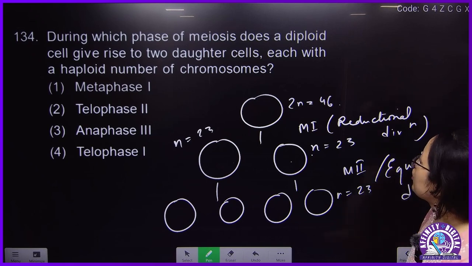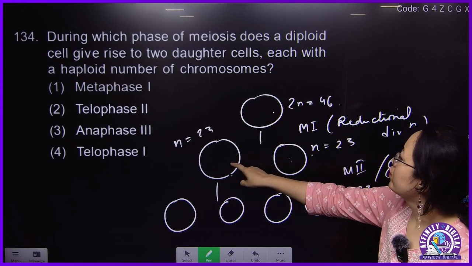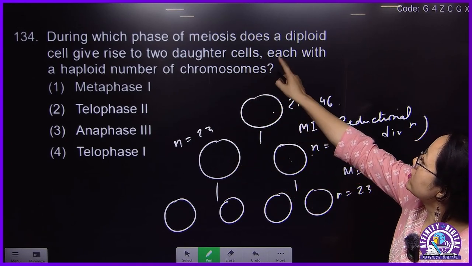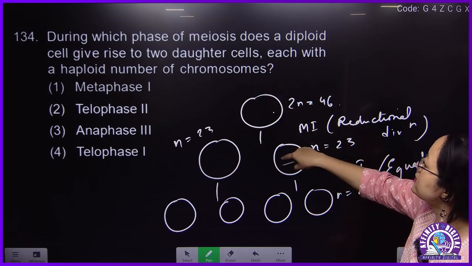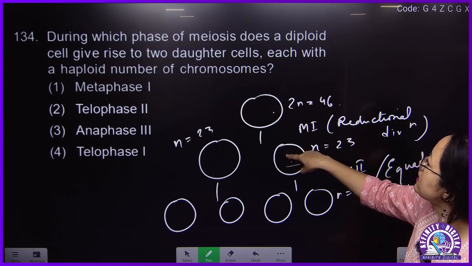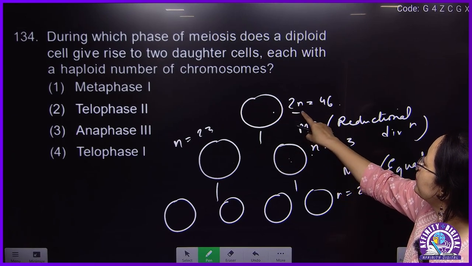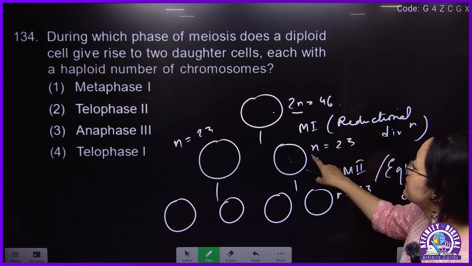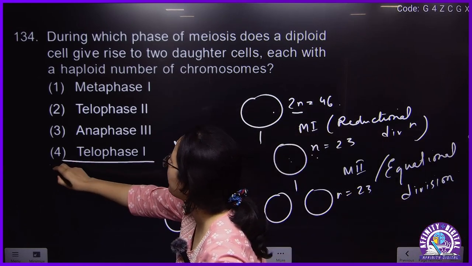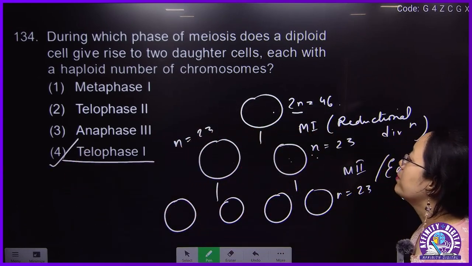Okay, so from 1 it gives rise to 2, which should be reduced. Which phase of meiosis does a diploid cell give rise to two daughter cells? Two daughter cells means haploid number. From this, it forms haploid. This it will be yes. 34 will be 4.